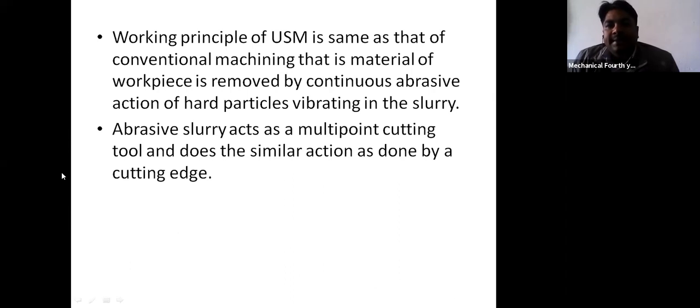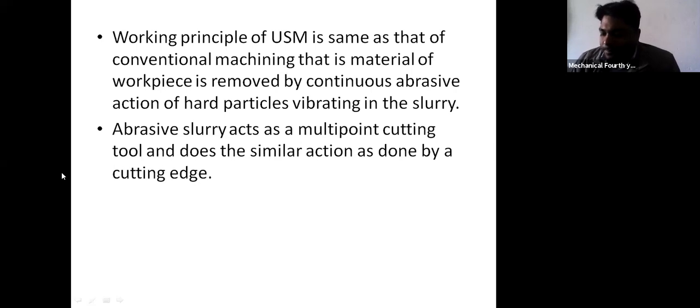In the case of the abrasive particle, it is irregular in shape, meaning it does not have any definite shape, but it has more than one sharp edge. These edges act as cutting edges, and as it has more than one cutting edge, it is known as a multi-point cutting tool.